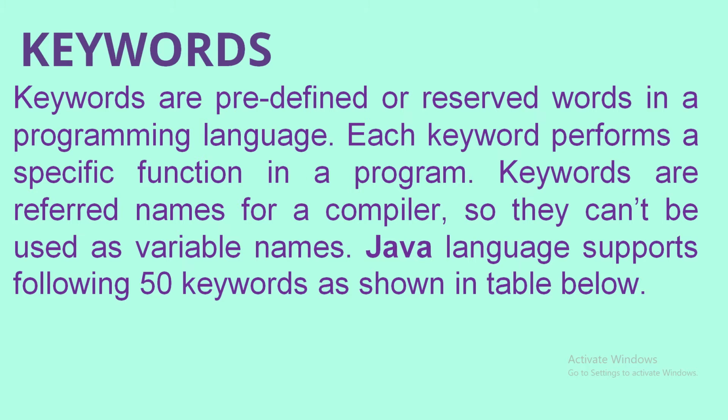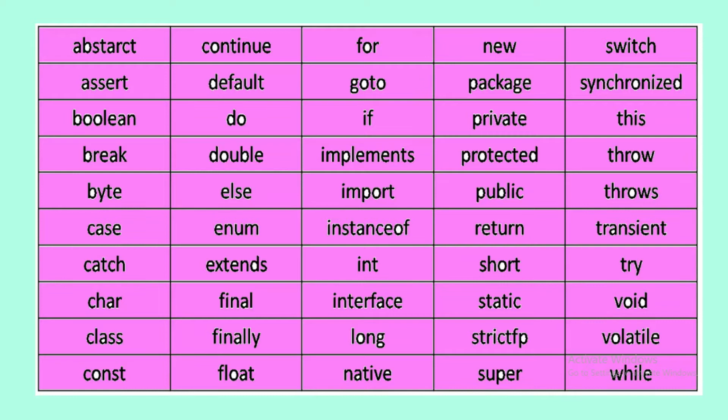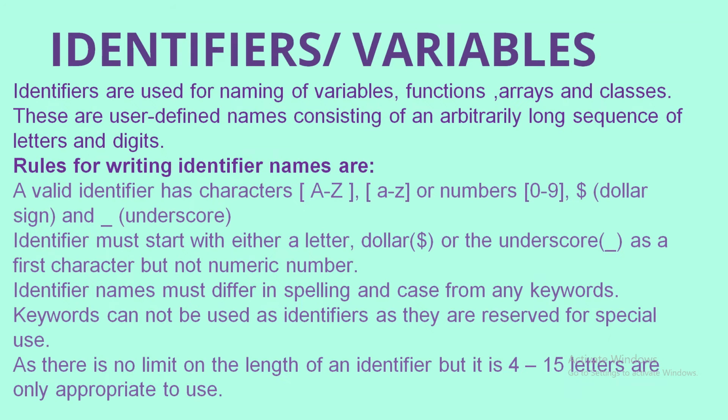Java language supports the following 50 keywords as shown in the table, like int, for, abstract, continue, break, class, finally. These are the keywords which are reserved by the compiler, and these cannot be used as variable names.